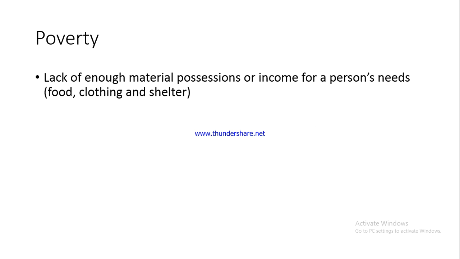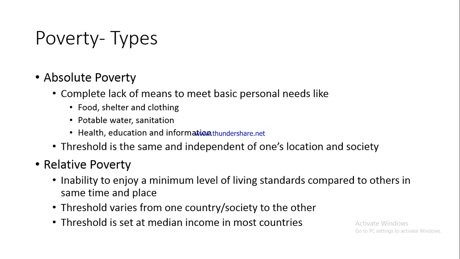Now poverty has different types, and we have to understand what different types of poverty there are. One categorization tells us that there are two types of poverty. One is absolute poverty, the other one is relative poverty. Now let us understand the difference between the two. Absolute poverty is complete lack of means to meet basic personal needs.